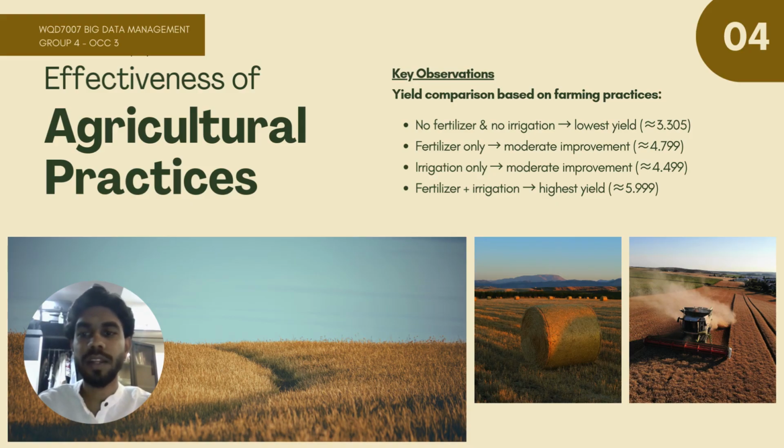The crop yield was analyzed across 4 conditions. Condition 1, where no fertilizer and no irrigation were used, produced the lowest yield, approximately 3.305. In conditions 2 and 3, where only either fertilizer or irrigation was used, the yield showed moderate improvement from the baseline, with scores of approximately 4.799 for fertilizer only and 4.499 for irrigation only. Condition 4, the usage of both fertilizer and irrigation, produced the highest yield, approximately 5.999, which almost doubles the baseline